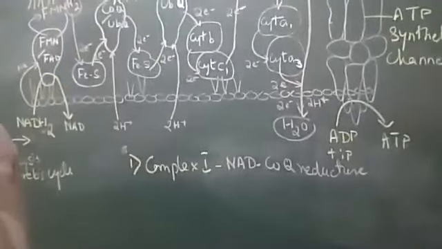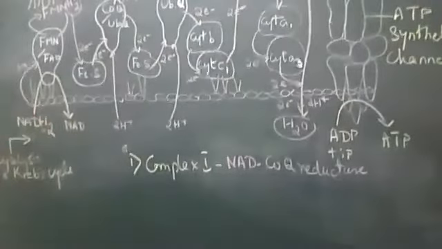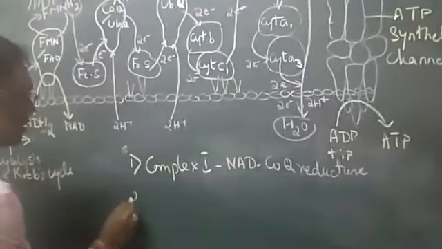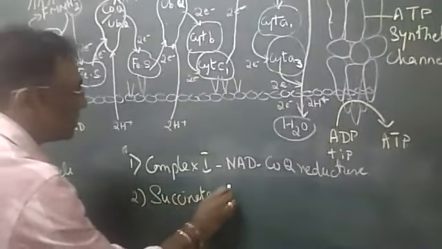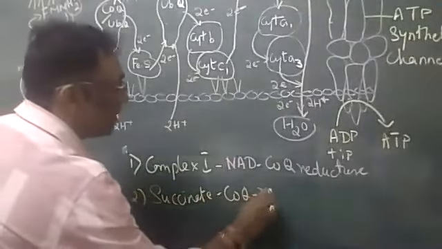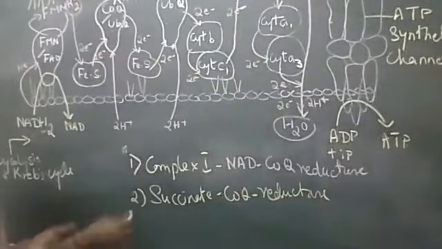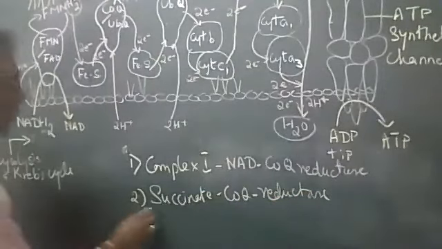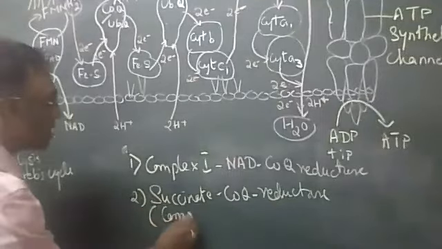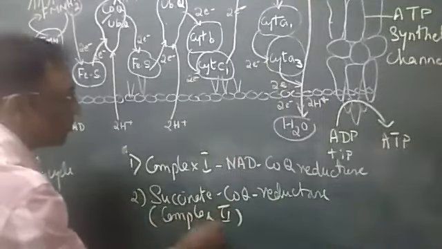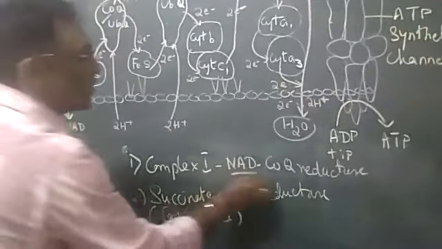Followed by complex 2. Complex 2 is called succinate CoQ reductase. Writing it in brackets, this is called complex 2. So complex 1 is NADH CoQ reductase.